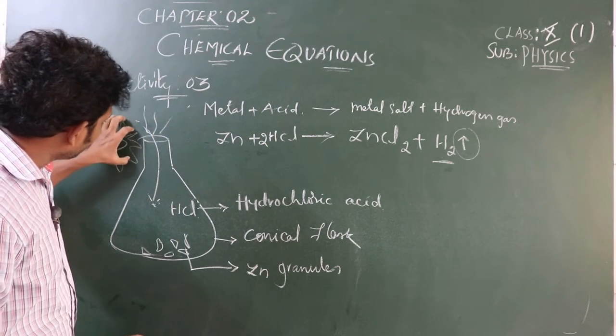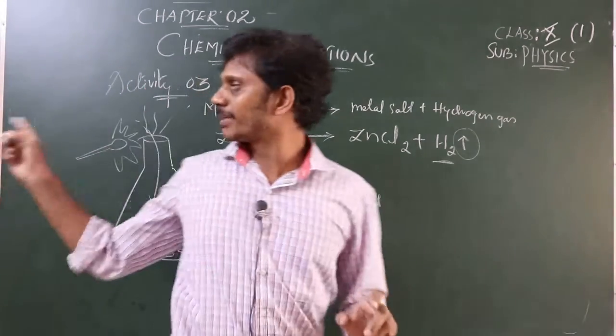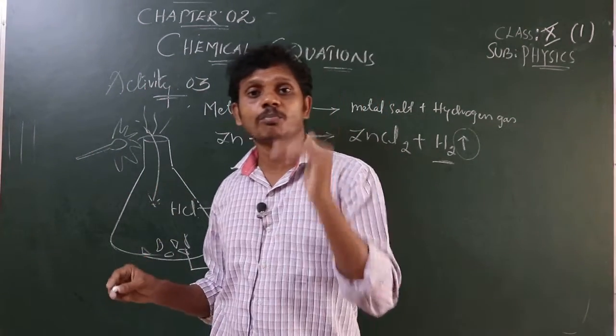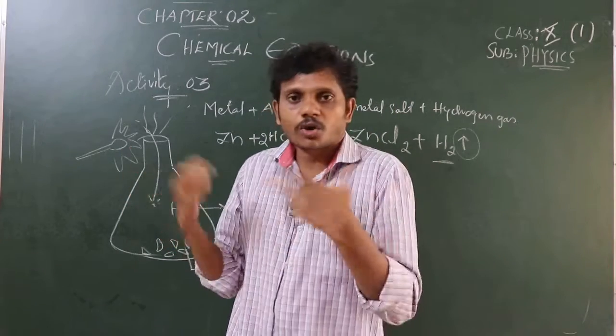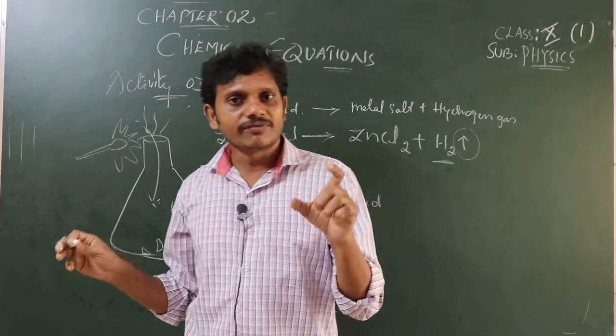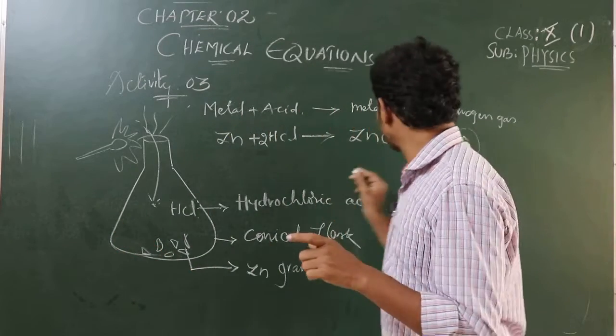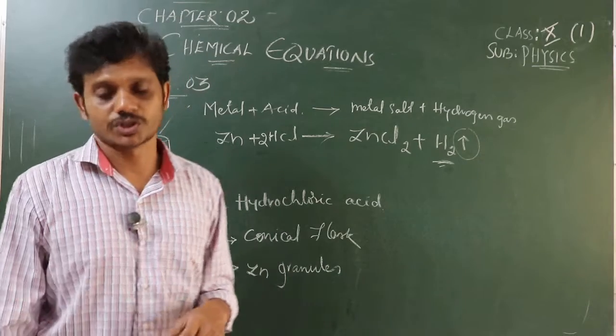The flame gets put off by producing a pop sound, like that. By this we can confirm that the gas released here is hydrogen gas.